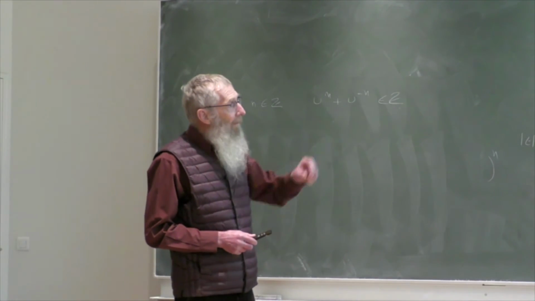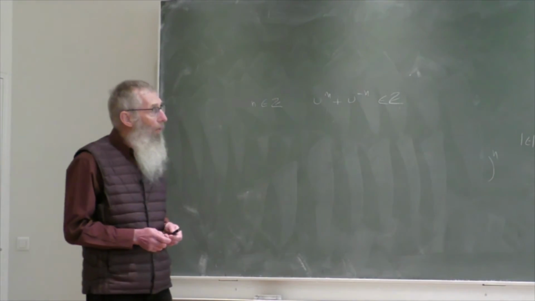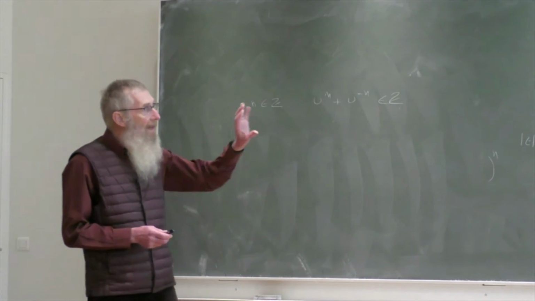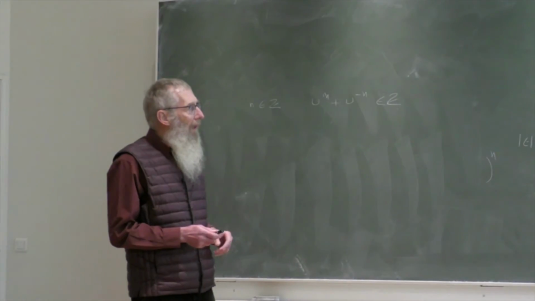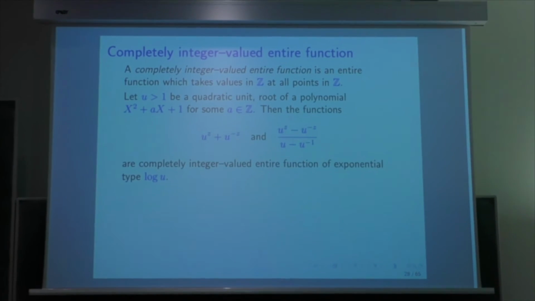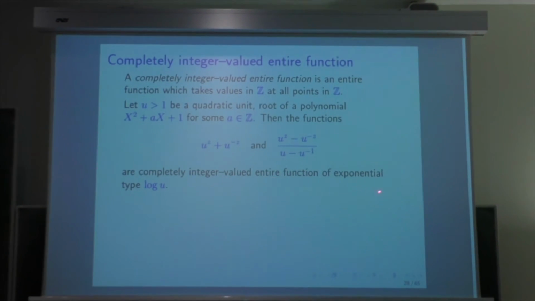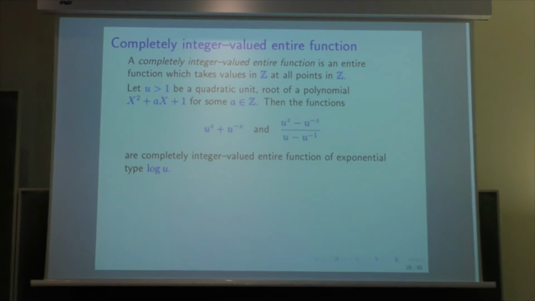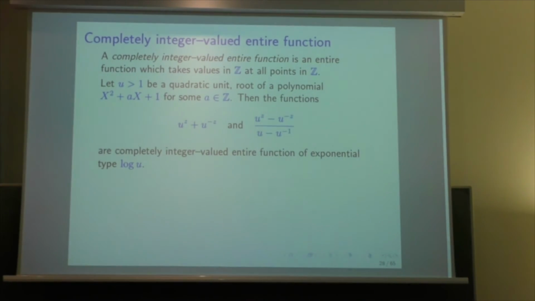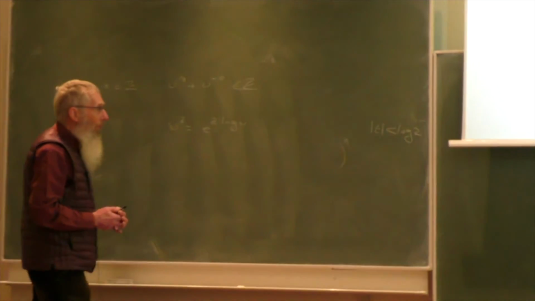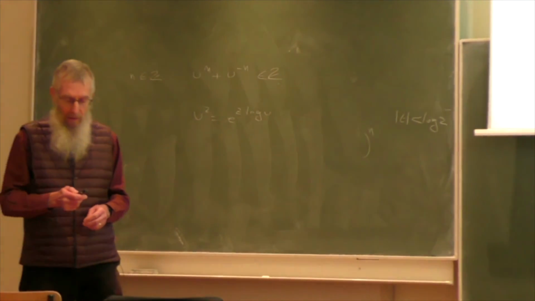And it is the same for the other one, u to the z minus u to the minus z over u minus 1. If you replace z by minus z, you get the same value. Well, you get a value which is in the same set. So these two functions are completely integer valued entire functions. And what is the exponential type? Well, u to the z is the exponential of z log u. u is greater than 1, so the exponential type is log u.